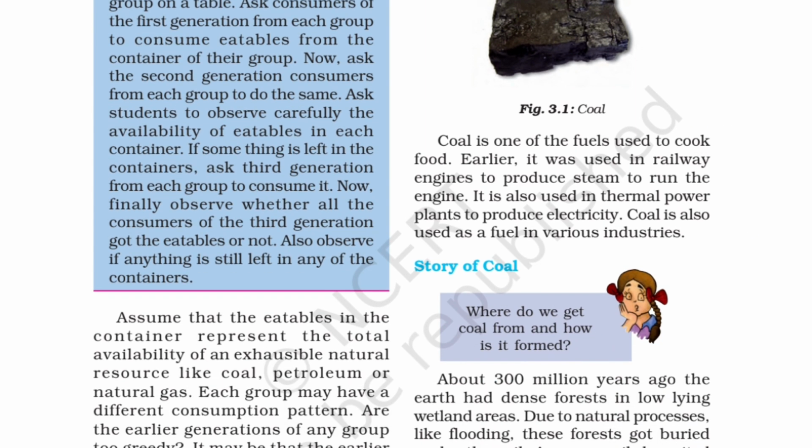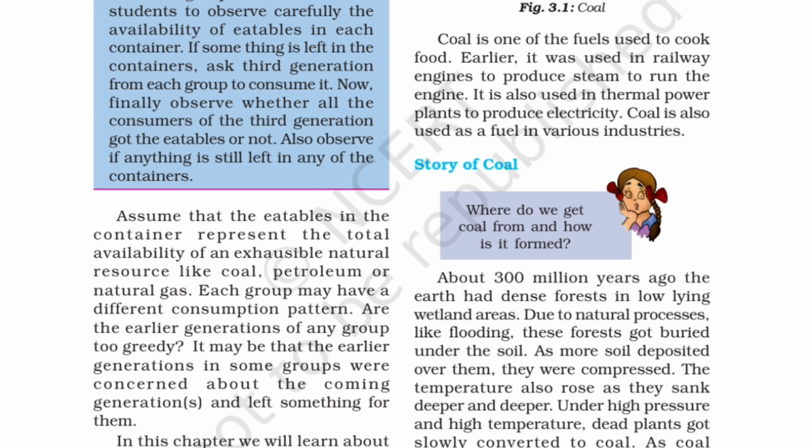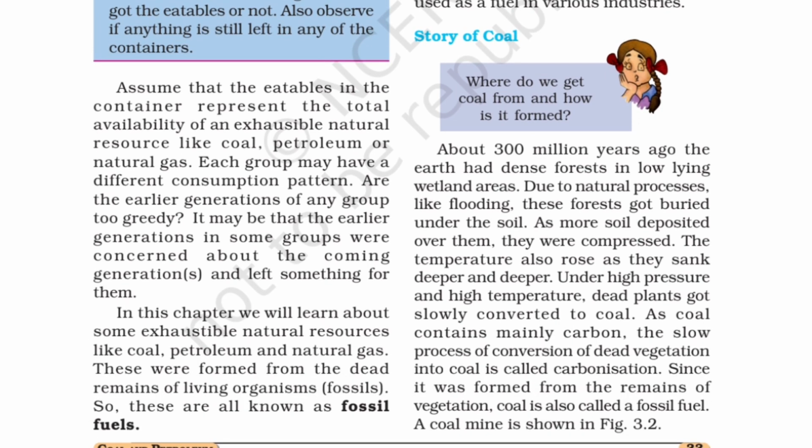Now, what is the story of coal? How do we get coal, where do we get coal from, and how is it formed? See, coal is formed like this. About 300 million years ago, the earth had dense forests and low-lying wetland areas. Due to natural processes like flooding, these forests got buried under the soil.